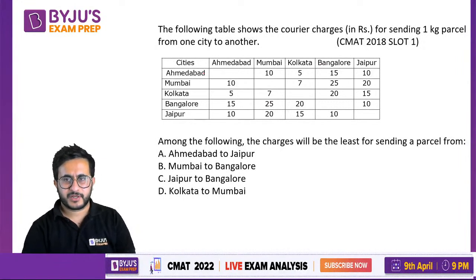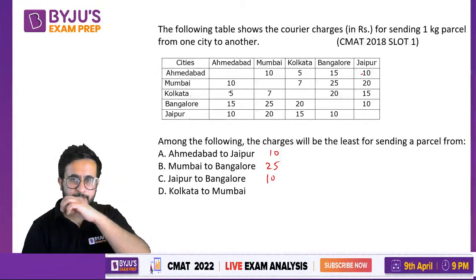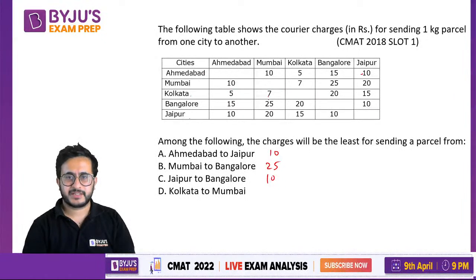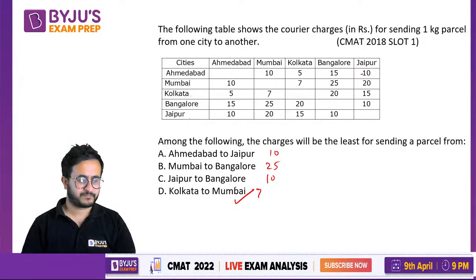So Ahmedabad to Jaipur, if you see the price is 10. Mumbai to Bangalore, it is 25. Jaipur to Bangalore, 10. Right, so it has to be the least. Kolkata to Mumbai, that is 7. Out of these four, it is the least.